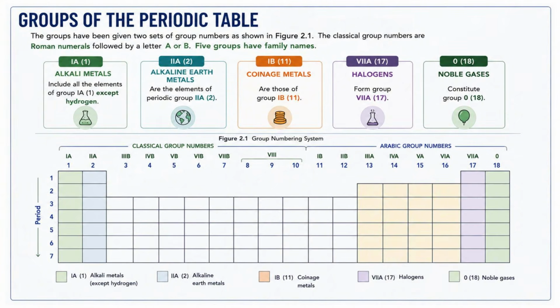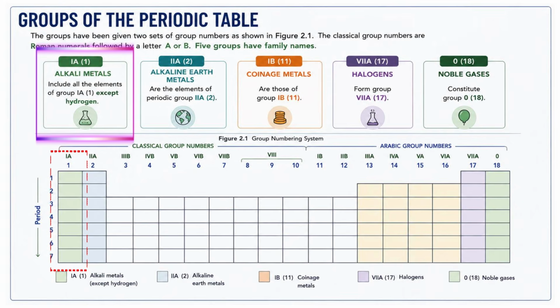The first family is the alkali metals. These elements belong to group 1A or group 1, with the exception of hydrogen. Examples include lithium, sodium, potassium, rubidium, cesium, and francium. These metals are known for being highly reactive, especially when they come into contact with water. For example, sodium reacts vigorously with water, producing heat and hydrogen gas.